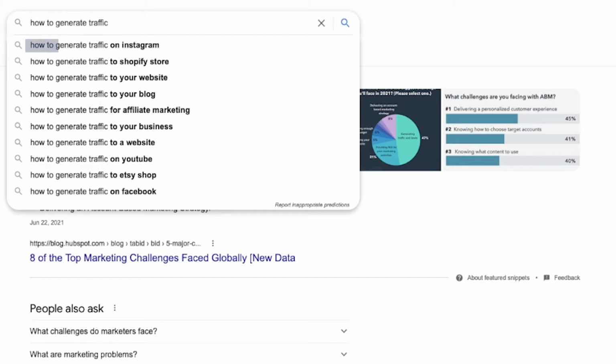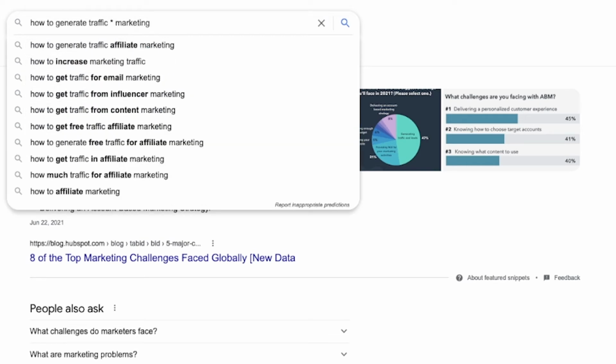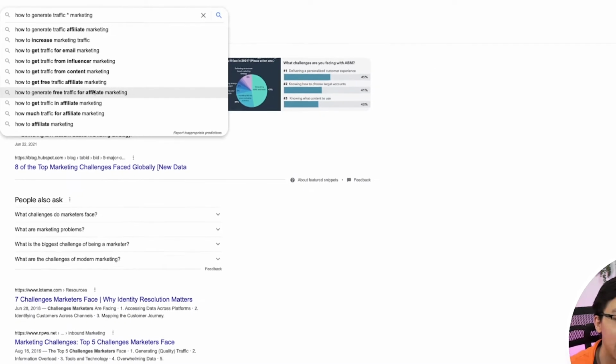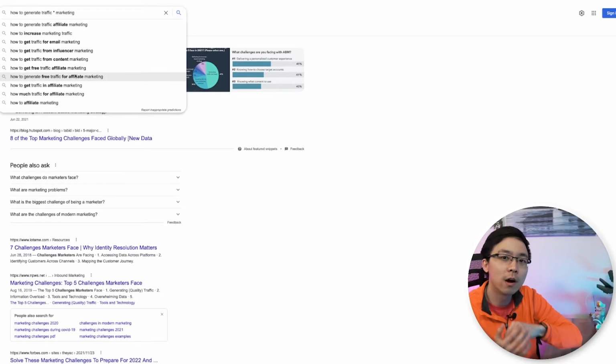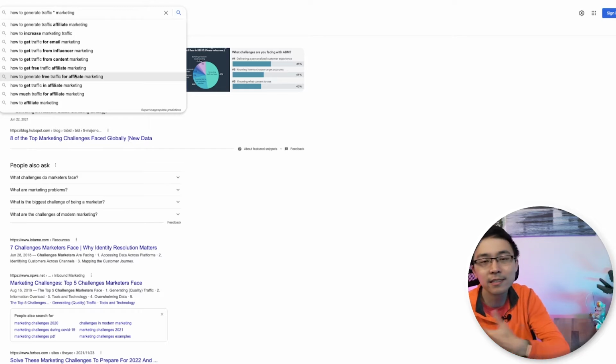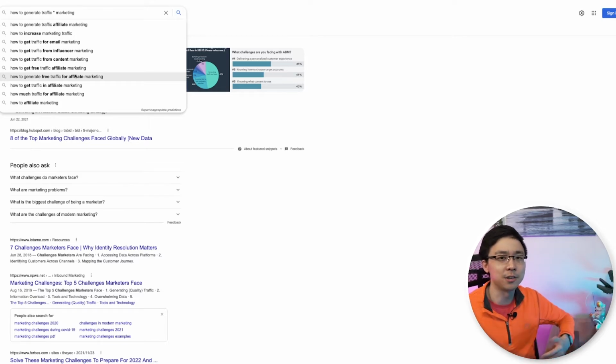You see there is how to generate traffic on Instagram, to a Shopify store, your website, your blog, for affiliate marketing. If I want to search for some related phrases, I can search for the phrase marketing, and now I can see all these other phrases of how to get traffic for email marketing, influencer marketing, content marketing. And just like that, I've begun to really find some pain points to what my prospects really need. And this is a strategy that you can use for any niche that you're working on.